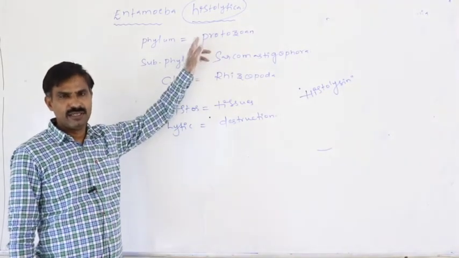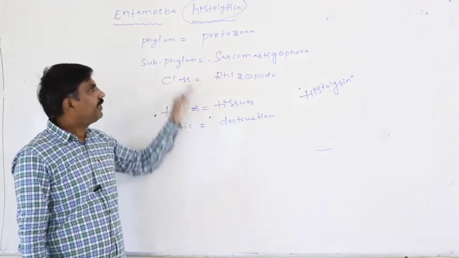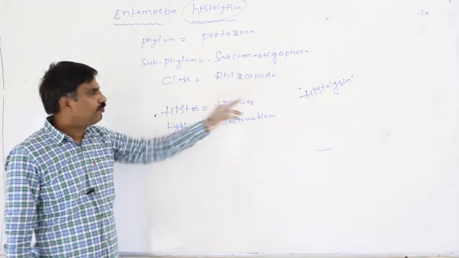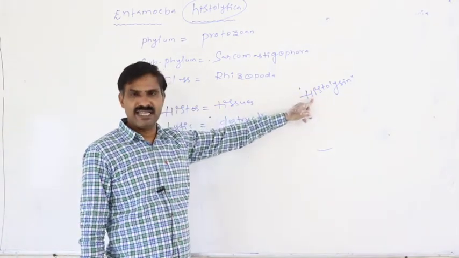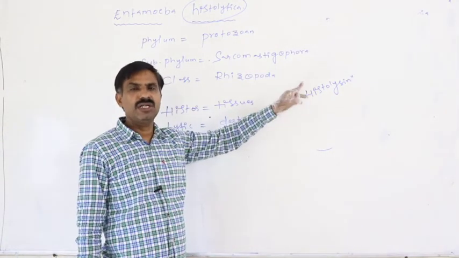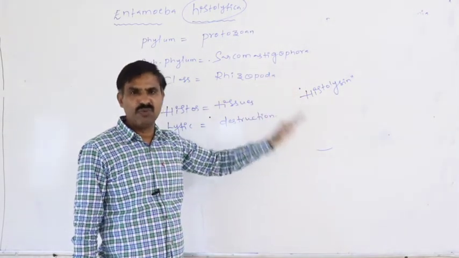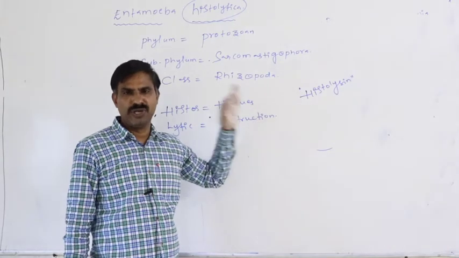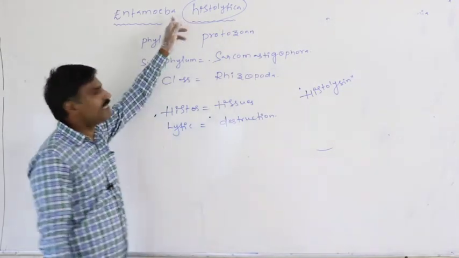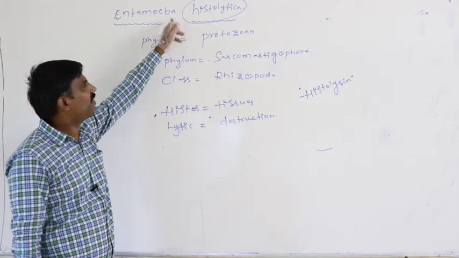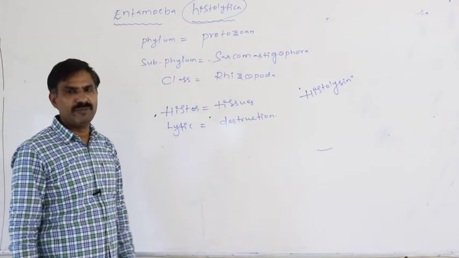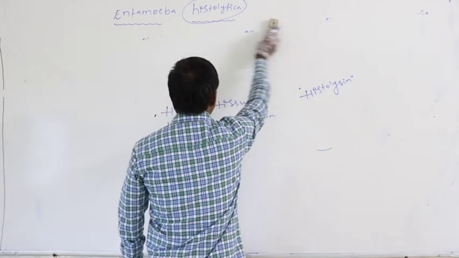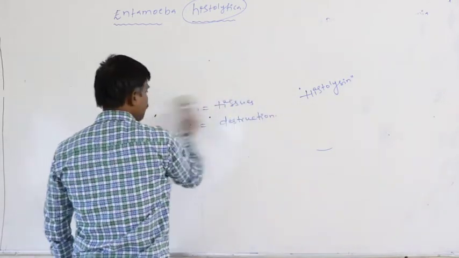Continuation to the last class. Definitely Entamoeba histolytica, by secreting histolysin enzyme onto the large intestinal wall, damages the large intestinal tissue in our body. Due to that reason, the species name is given as histolytica. Definitely this Entamoeba histolytica